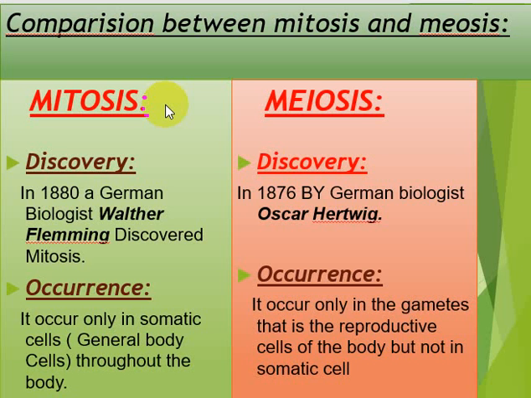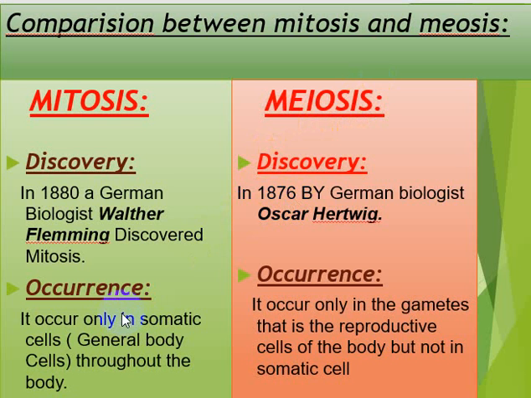So hats off to the Germans. Mitosis was discovered by Walter Fleming in 1880, and on the other hand, Oscar Hertwig discovered and described meiosis in 1876.